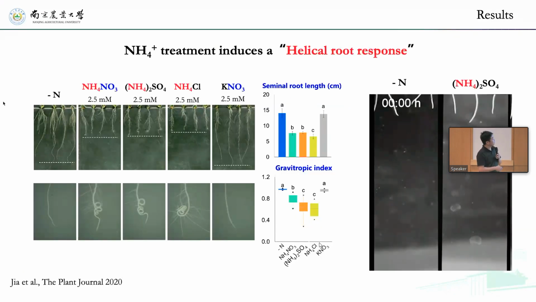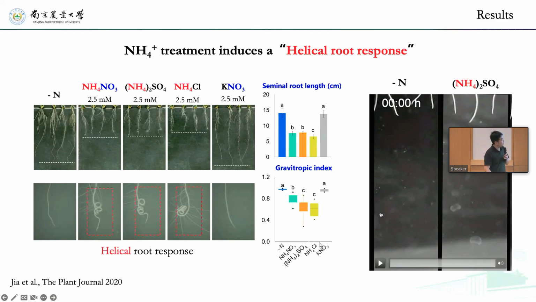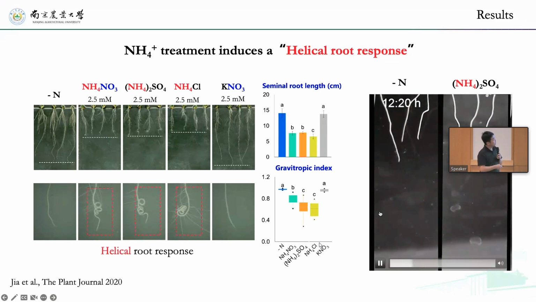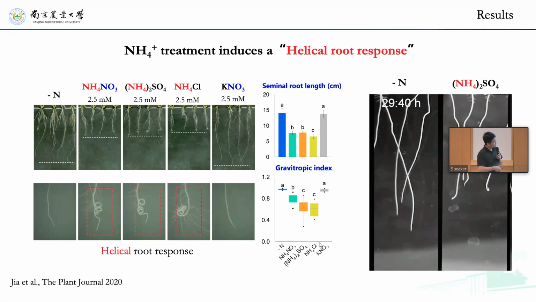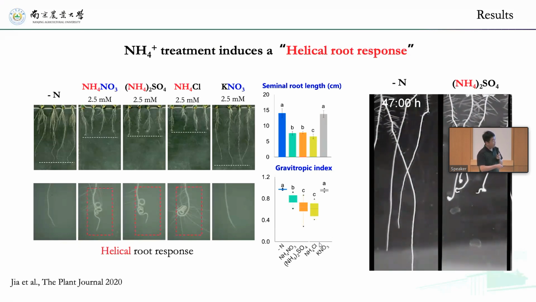Our question is: how does the root respond to ammonium, and what is the mechanism? First we started with treatment with different ammonium donors. We found that this treatment not only inhibits root elongation, but also induces a helical root response. We took a movie to show this. In a nitrogen deficient condition, the plant grows downward, but with ammonium the root stops and starts to curl.